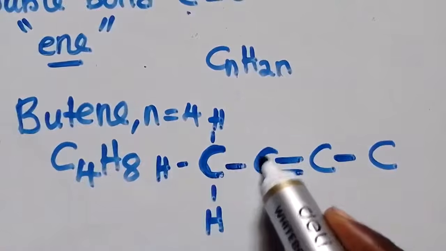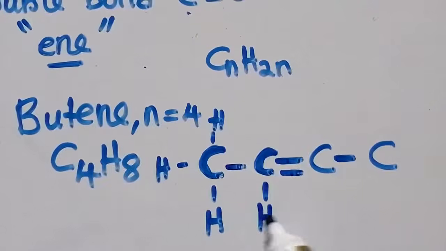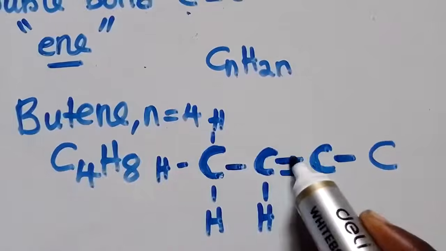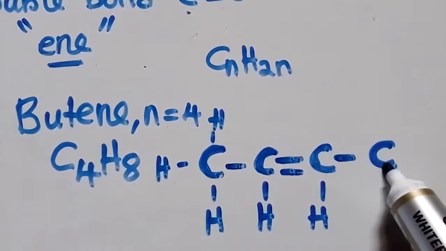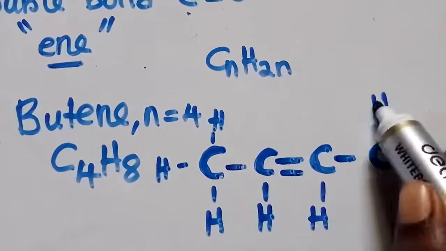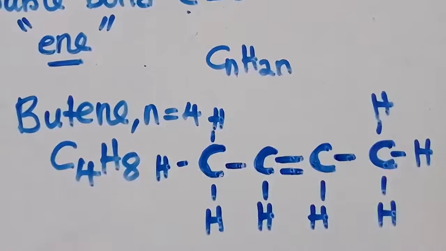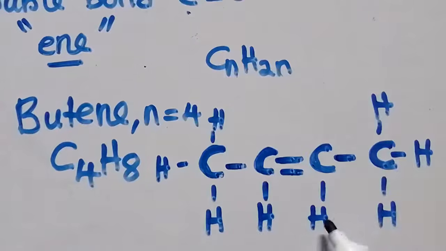I move to this one. How many bonds is it having? It's having 1, 2, 3. So it just needs 1. You go to this one. How many bonds? 1, 2, 3. Just needs 1. You go to this one. How many bonds are there? It's having 1. It needs 3. 1, 2, 3. Like that. Have you seen? So this is the structural formula. These you can put them on top. There is no problem. So if you count how many hydrogen? 1, 2, 3, 4, 5, 6, 7, 8. This is what we need to get, and this is what you need to understand.